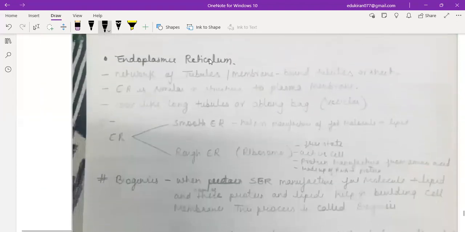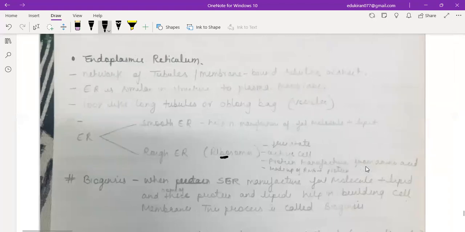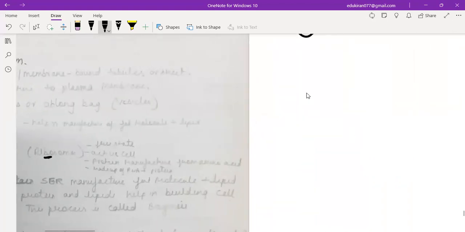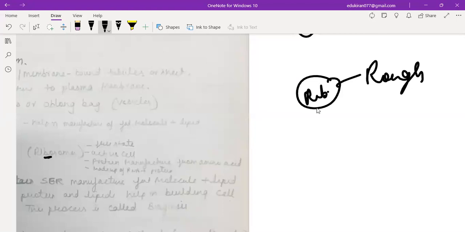So coming first to the endoplasmic reticulum, a network of membrane-bound tubules or sheets. ER is similar in structure to the plasma membrane. It looks like long tubules or oblong bags, right? ER, I told you, is smooth and rough. The smooth one helps in the manufacture of fat molecules plus lipids. The rough one has ribosomes. Ribosomes are basically found free in the state of active cells. They manufacture protein and are made up of RNA plus protein. Clear? So one marker comes from here: the endoplasmic reticulum to which ribosomes are attached is the rough one. R for rough and R for ribosomes.